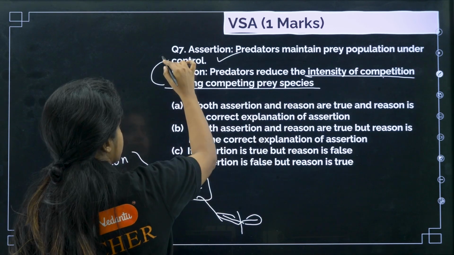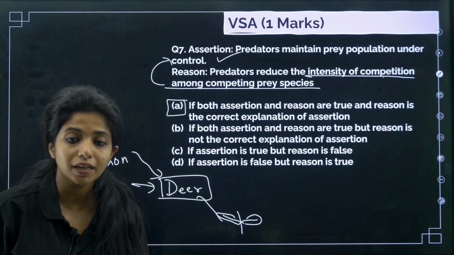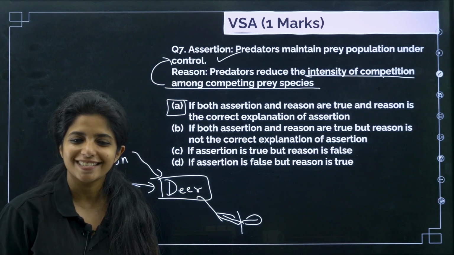This is also correct. So this is explaining, I'll say, both assertion and reason are true, and the reason is a correct explanation of the assertion.